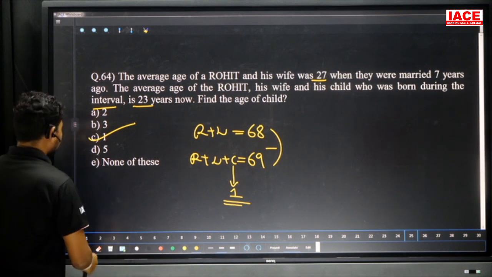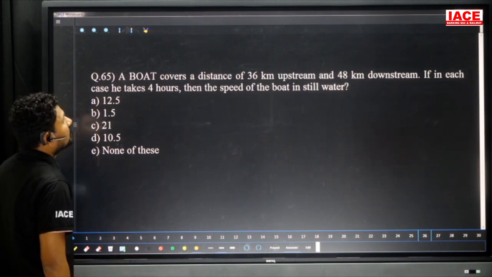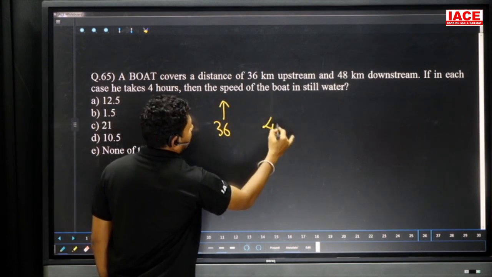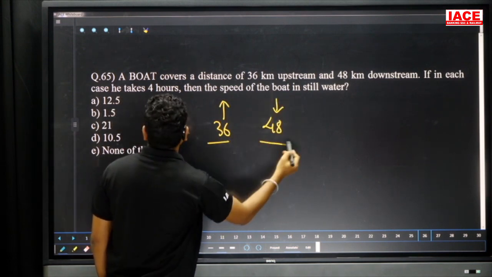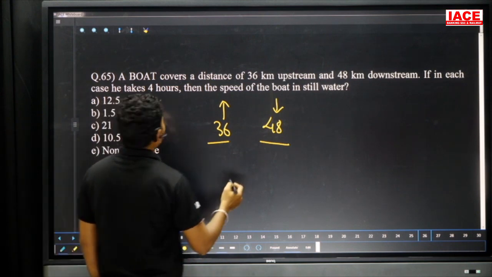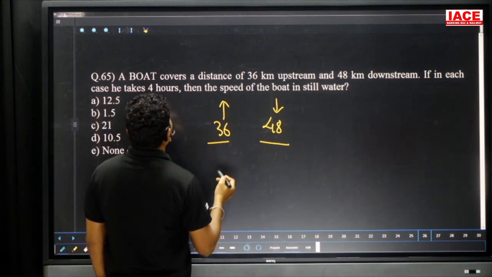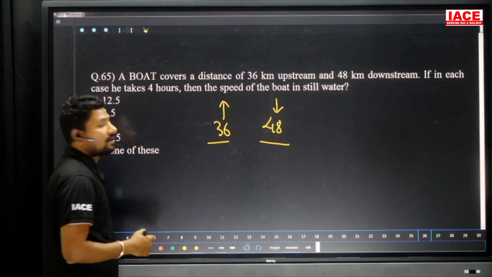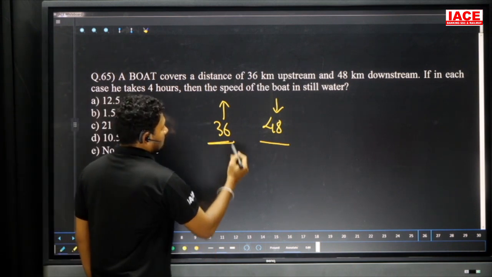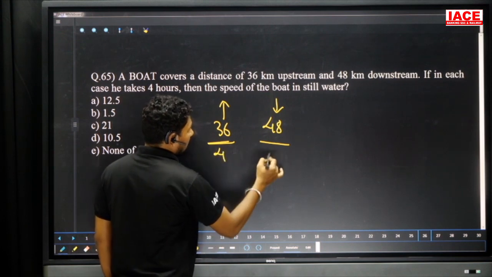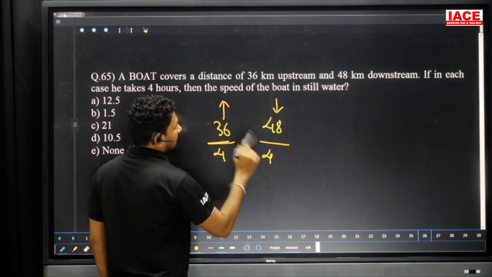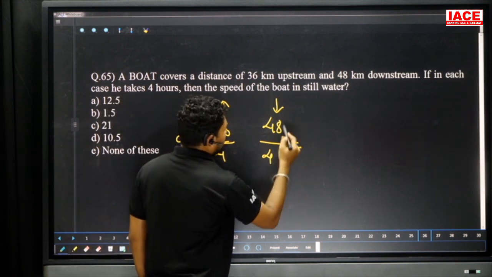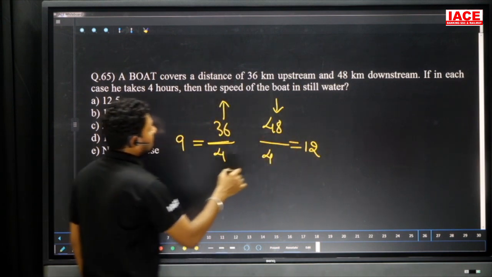Option C here. Next, a boat covers a distance of 36 kilometers upstream and 48 kilometers downstream. If in each case he takes 4 hours, we have to calculate the speed of the boat in still water. So here divide by 4 and by 4. Here it is up and it is down. 36 by 4 is equal to 9 and 48 by 4 is equal to 12. It is the downstream speed, and it is the upstream speed.